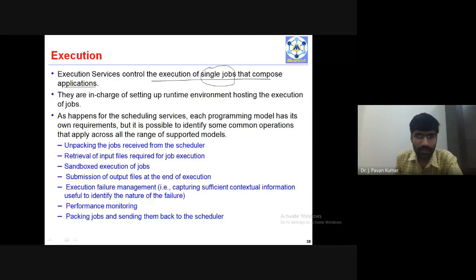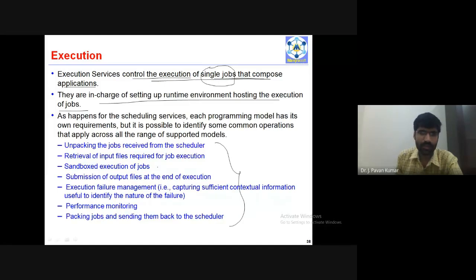Next, the execution service will control the execution of single jobs that compose applications. They are in charge of setting up the runtime environment and hosting the execution of jobs. These are the several individual tasks which will be performed under execution services. Unpacking the jobs received from the scheduler. The previous one is the scheduler, right? Next, retrieving of input files required for job execution.